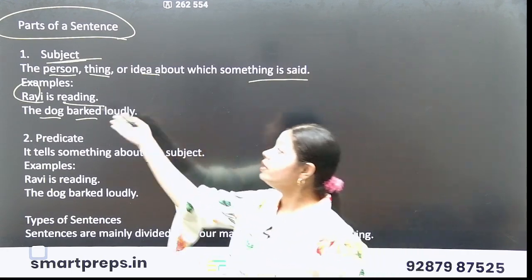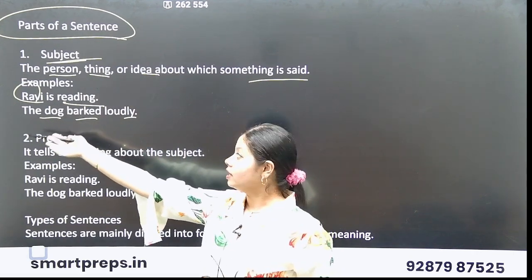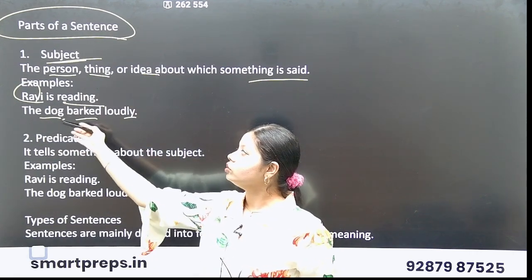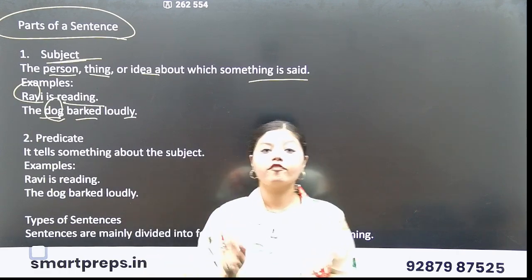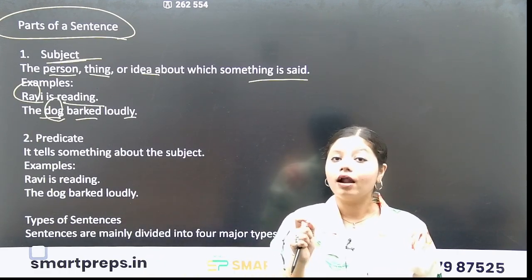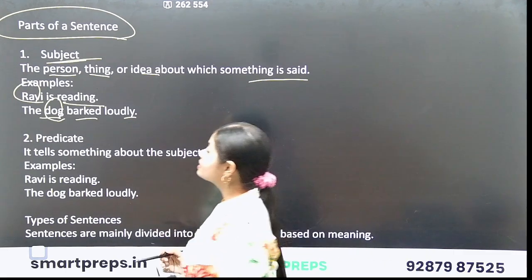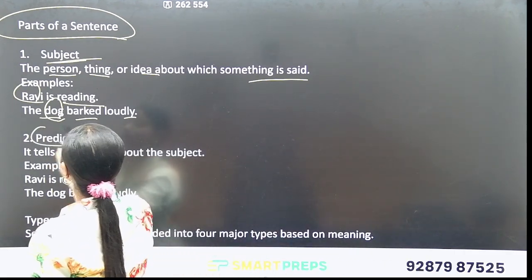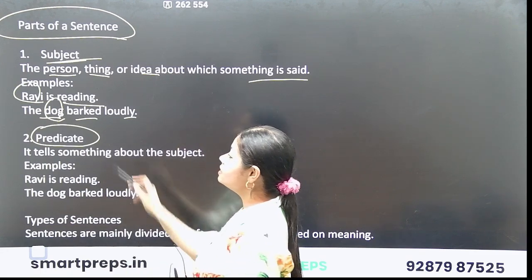So who is reading? Ravi is reading. Yes, who barked loudly? Dog barked loudly. So here Ravi and dog are what? Are subjects. Okay, now let's come to the second element of a sentence, that is predicate.